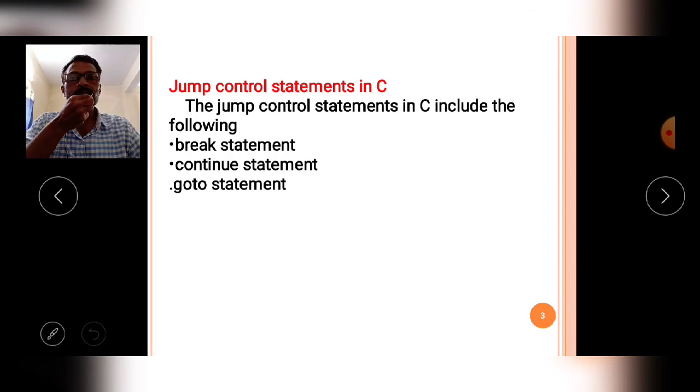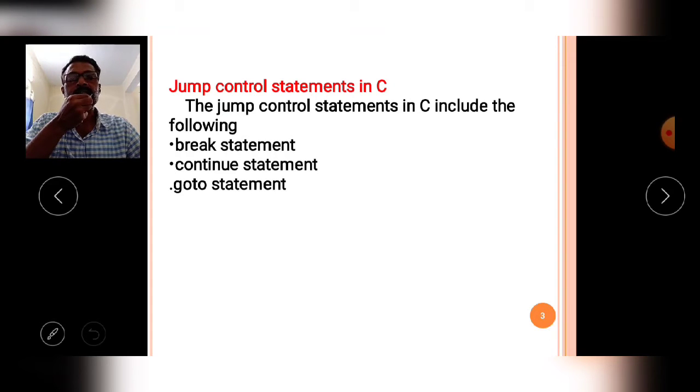Okay, what are the jumping control statements in C? The jumping control statements jump the control from one place to another place in the execution of the program. While the program is executing, when a jumping control statement occurs, the control is jumped from the present position to a specified position.